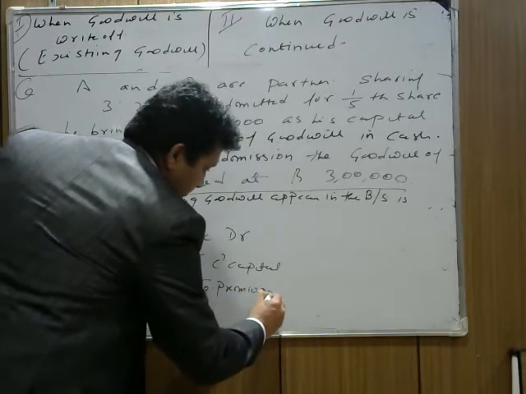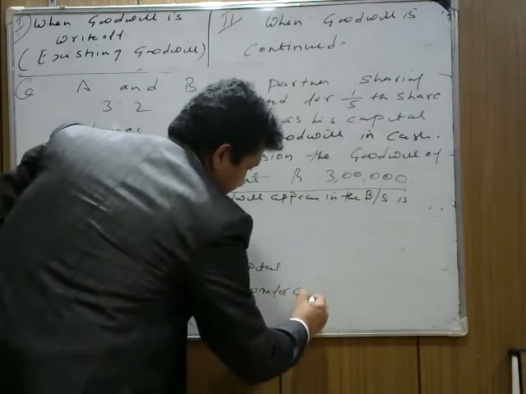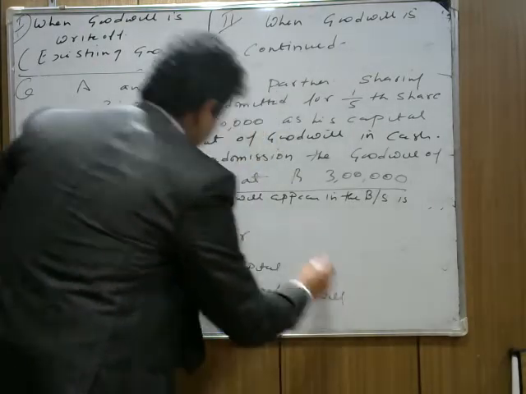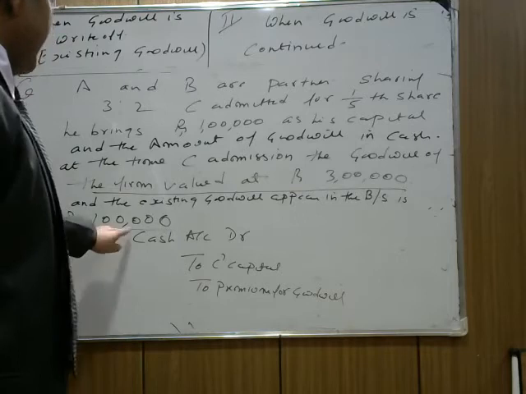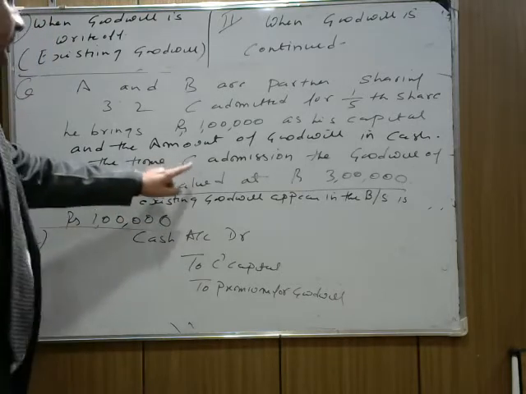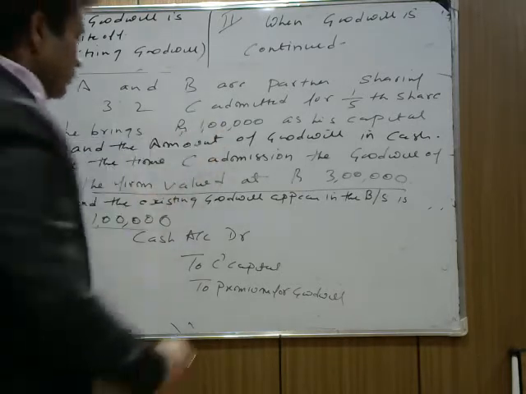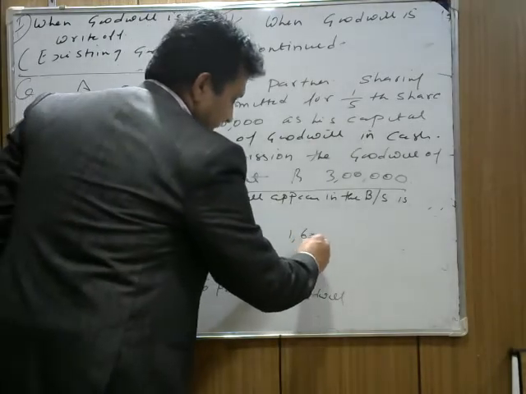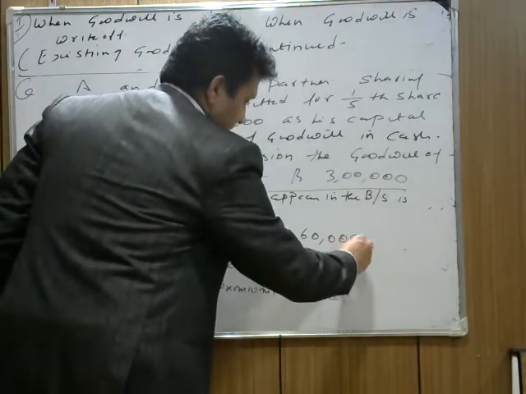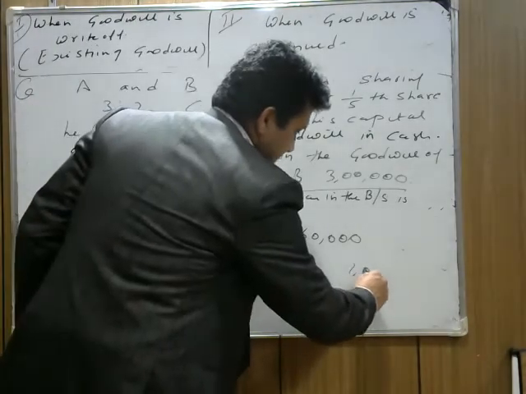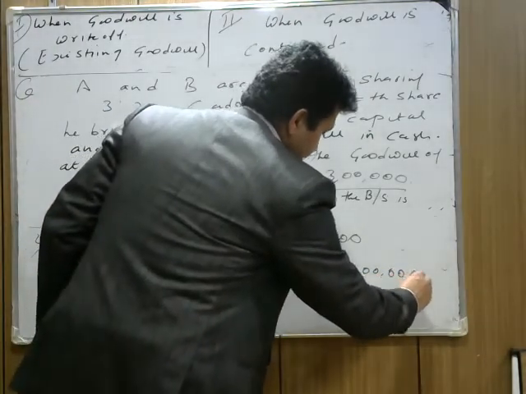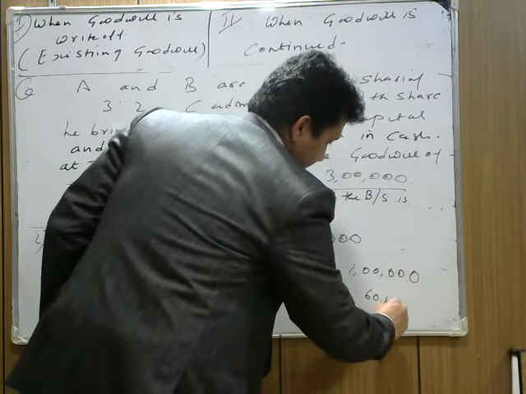To premium for goodwill. Now what is cash? Total cash he brings: C needs to bring 60,000 as capital, 1 lakh, and he is bringing 1 lakh as his capital. So total C needs to bring 1,60,000 as a share of capital and goodwill, out of which C's capital is 1 lakh and share of goodwill is 60,000.